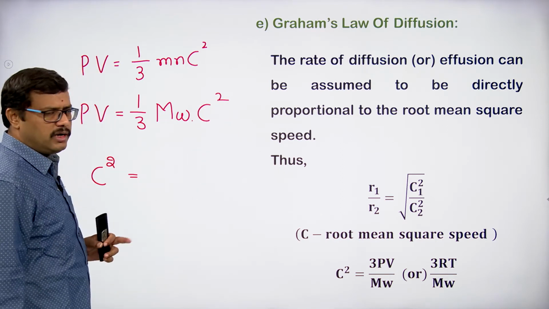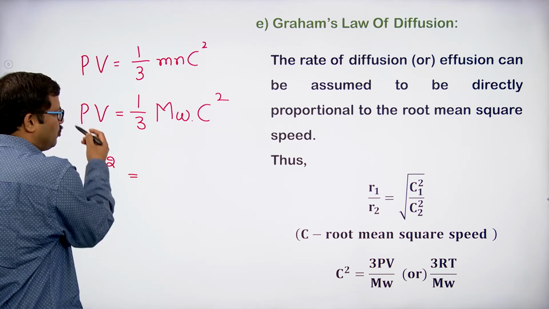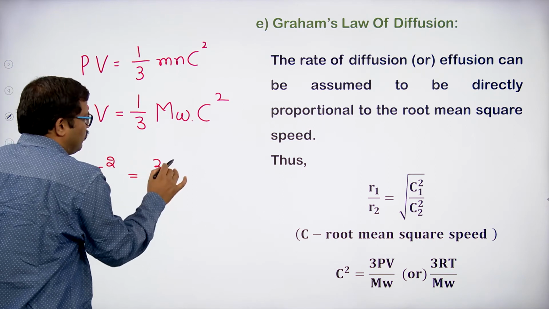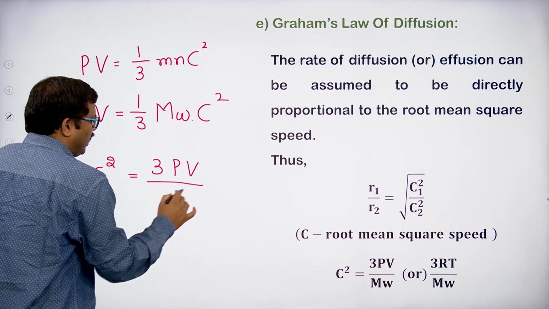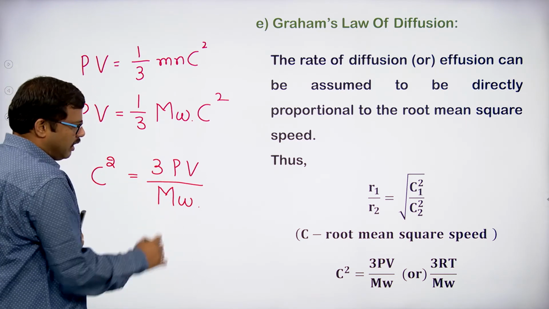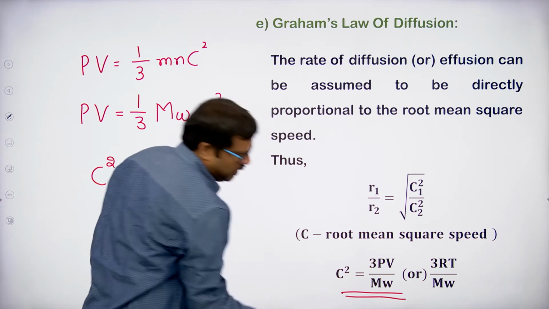If I want to write it as C square, I have to bring these terms to the other side. 1 by 3 comes to the other side as multiplication. So C square equal to 3PV by molecular weight.